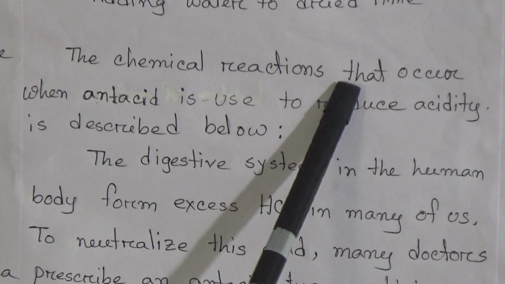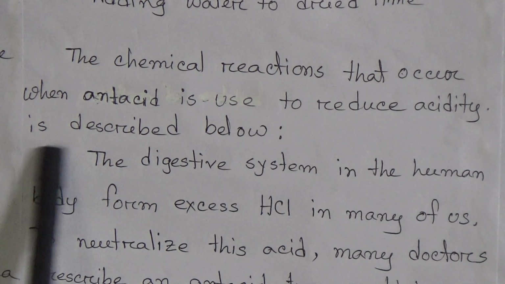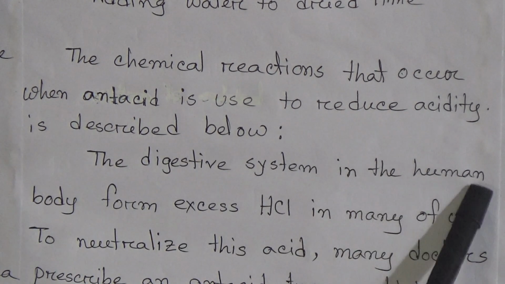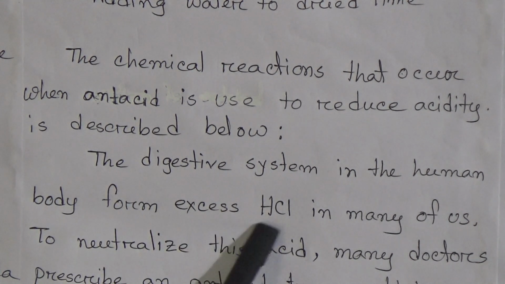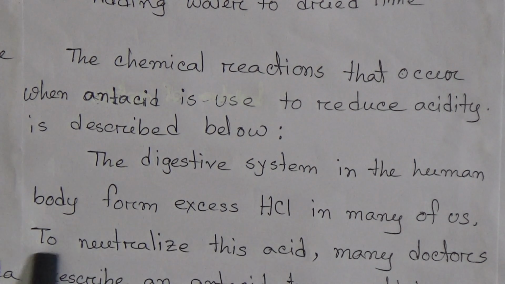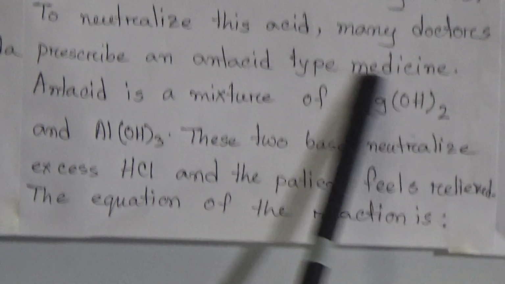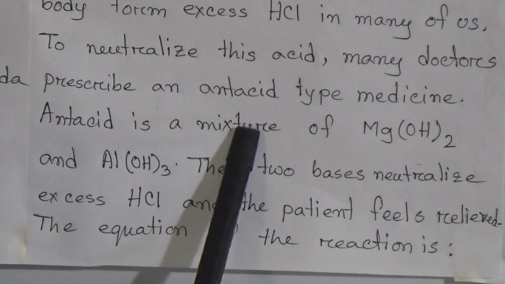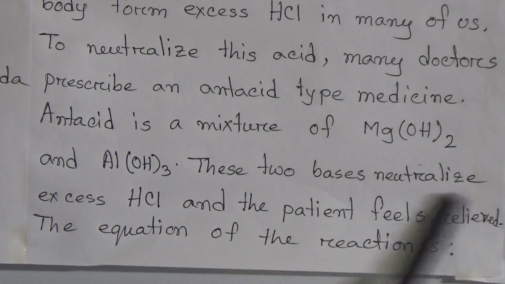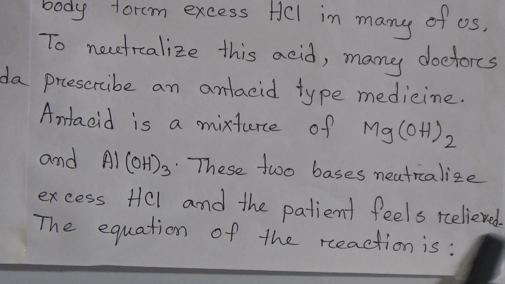The chemical reaction that occurs when an antacid is used to reduce acidity is described below. The digestive system in the human body produces excess hydrochloric acid in many of us. To neutralize this acid, many doctors prescribe an antacid type medicine. Antacid is a mixture of magnesium hydroxide and aluminum hydroxide. These two bases neutralize the excess hydrochloric acid and the patient feels relieved.